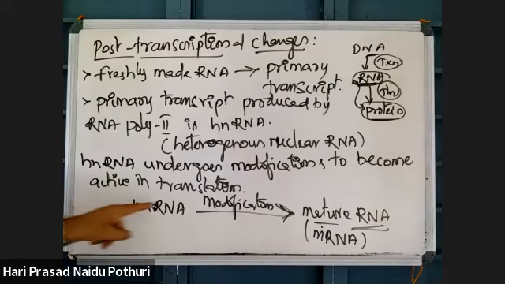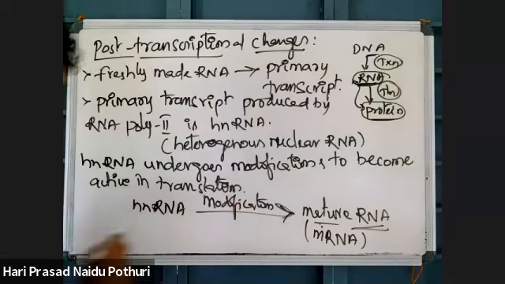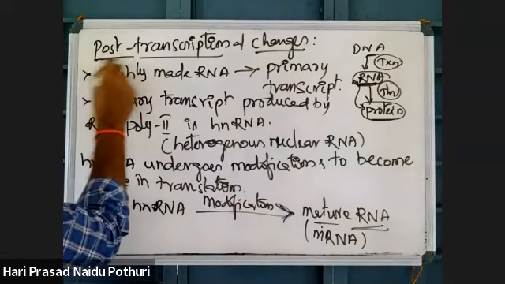Okay. The modifications that are taking place are called post-transcriptional changes. Modifications of RNA are called post-transcriptional changes.